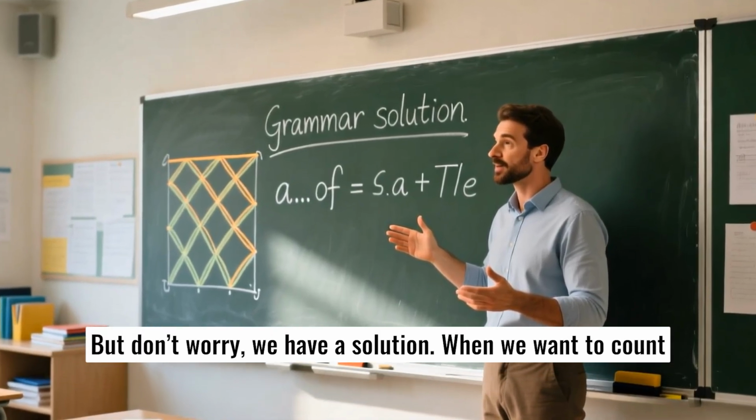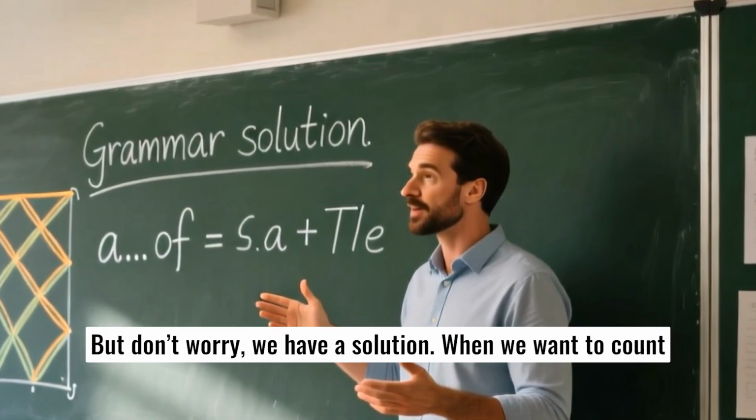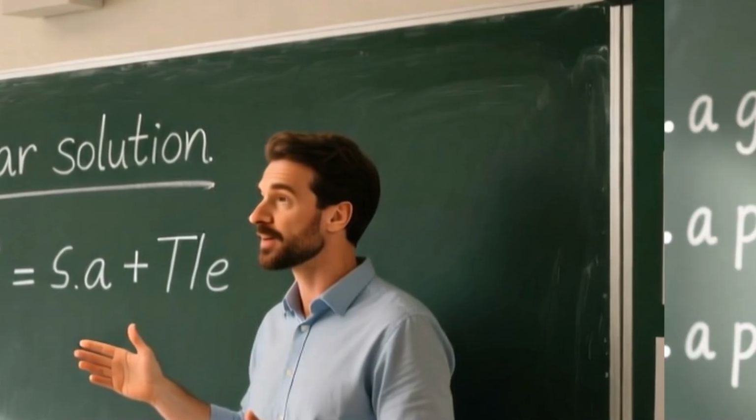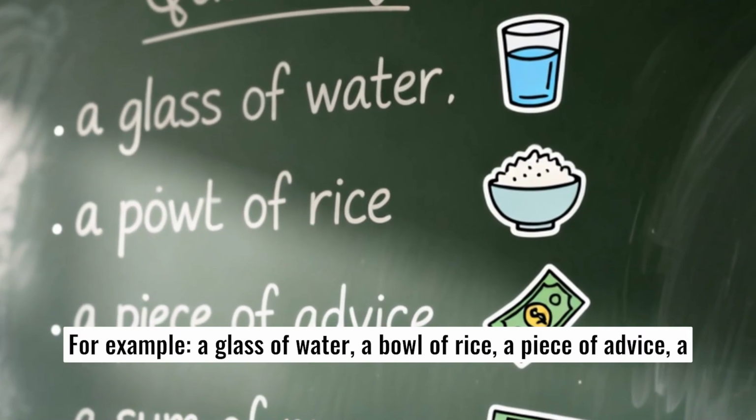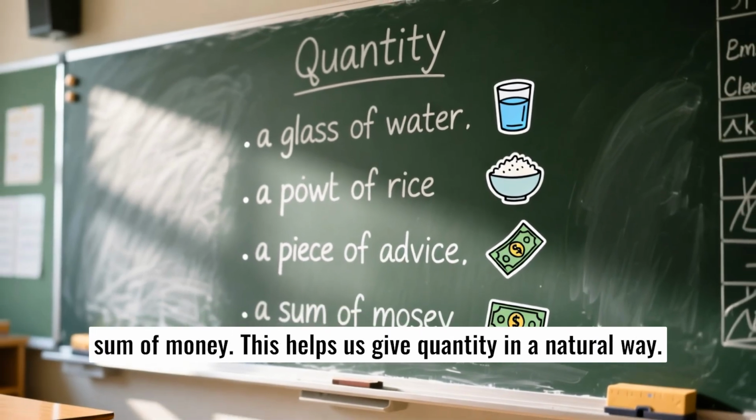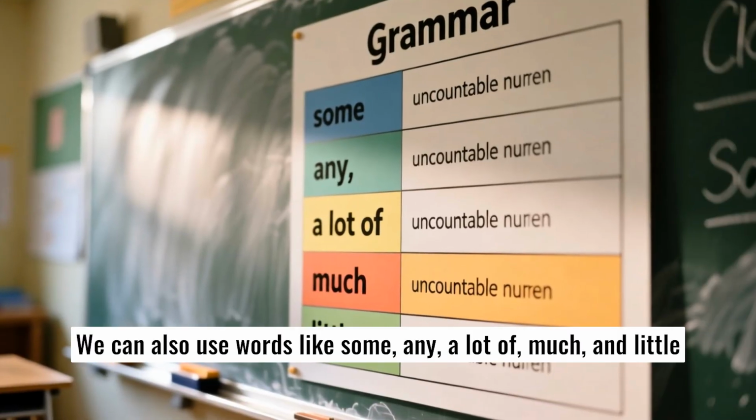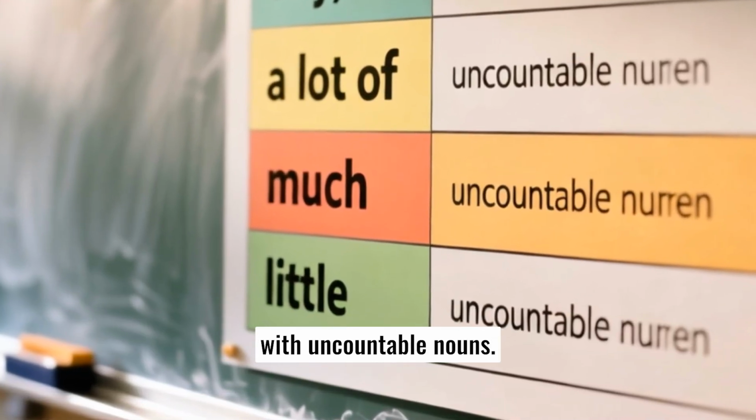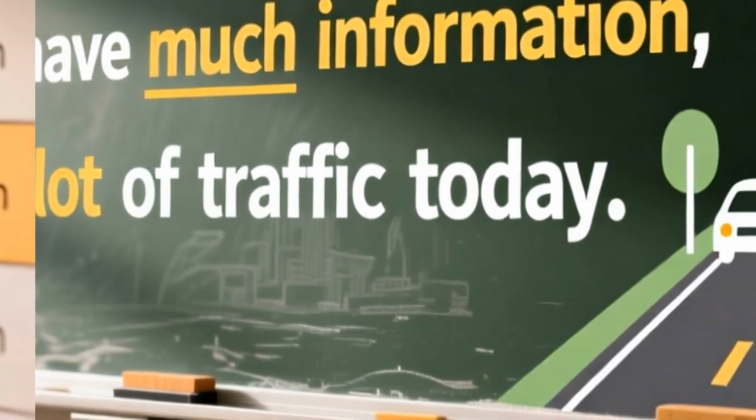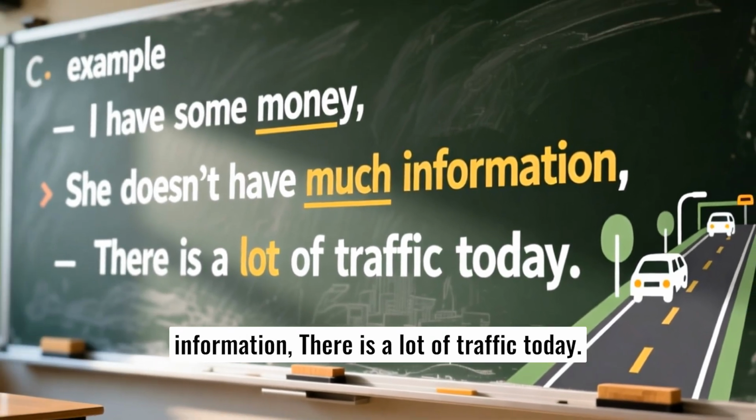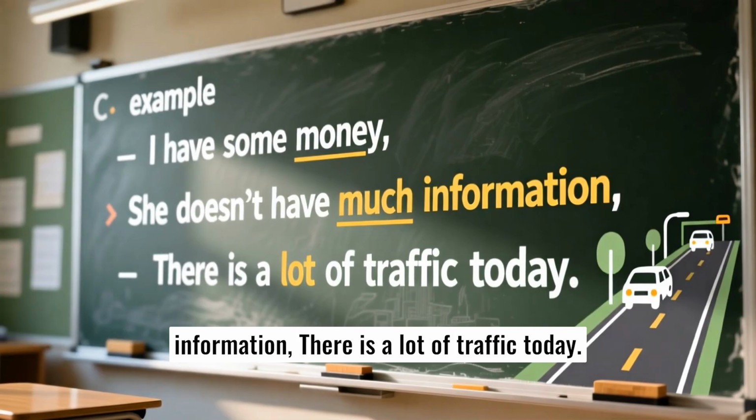But don't worry, we have a solution. When we want to count uncountable nouns, we use expressions with a of. For example, a glass of water, a bowl of rice, a piece of advice, a sum of money. This helps us give quantity in a natural way. We can also use words like some, any, a lot of, much, and little with uncountable nouns. For example, I have some money. She doesn't have much information. There is a lot of traffic today.